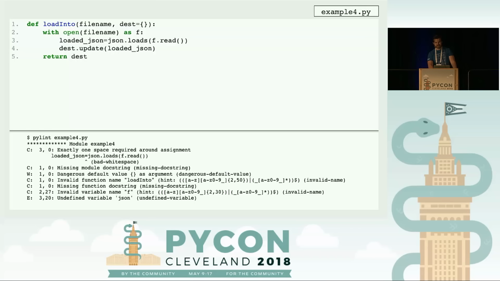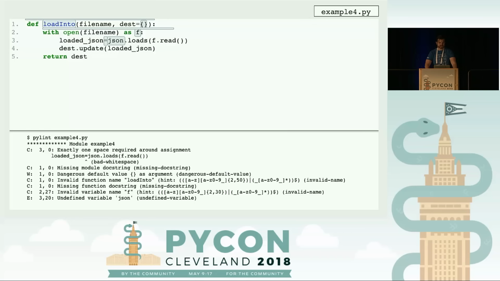So let's go ahead and dive into it. To start, an error begins with the category, so this is C for coding standard. There's a line number. It gives you a message and also the human readable message ID to identify what the error was. And if I was to highlight all the different issues with this code sample, you'll see the following.